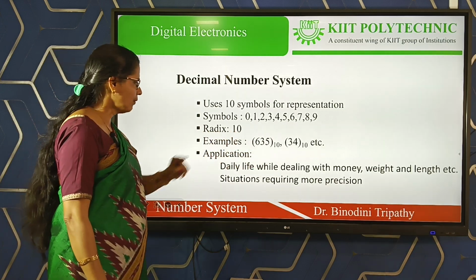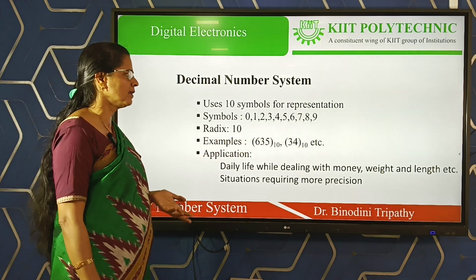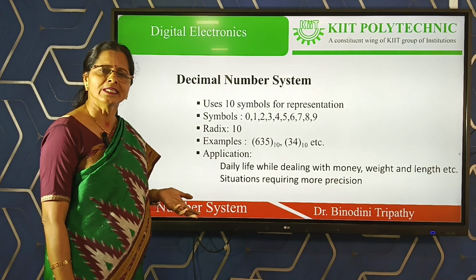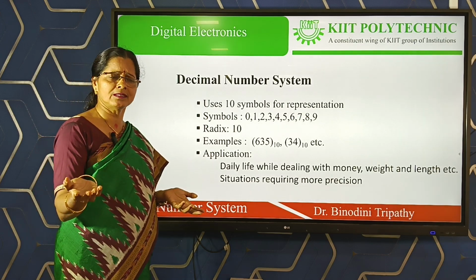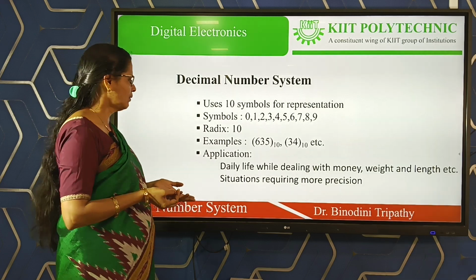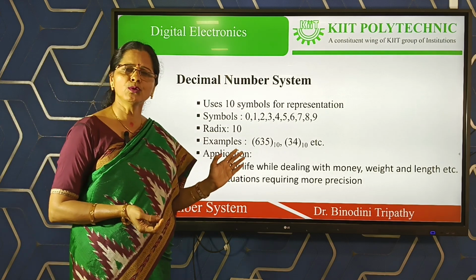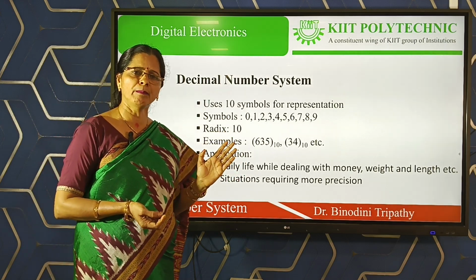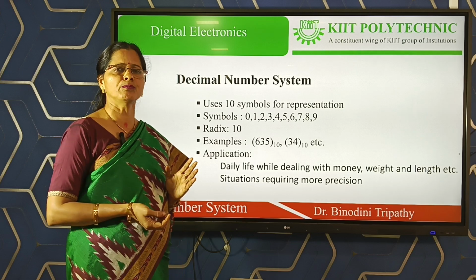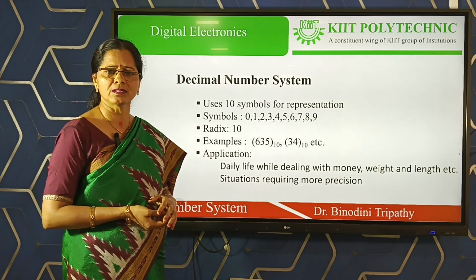We mostly use it in our daily life, always involved with the decimal number system, like length, liquid amount or any money transaction. In daily life, at each and every moment, whatever information you put in a quantitative manner is commonly in the decimal number system.